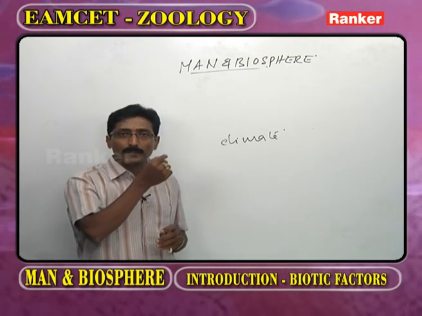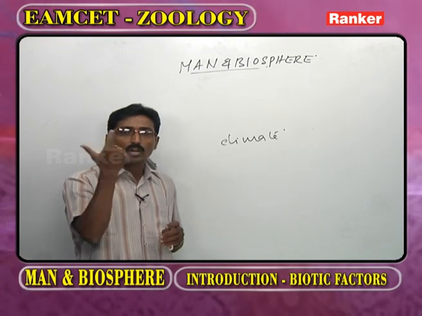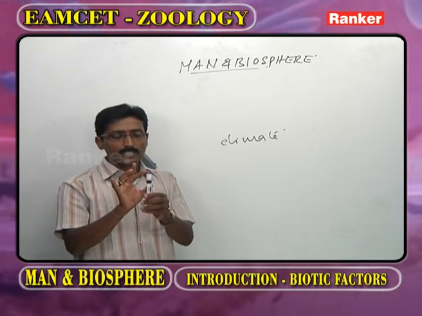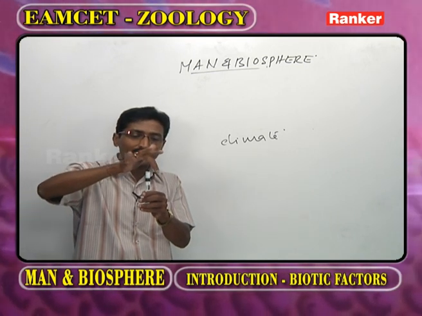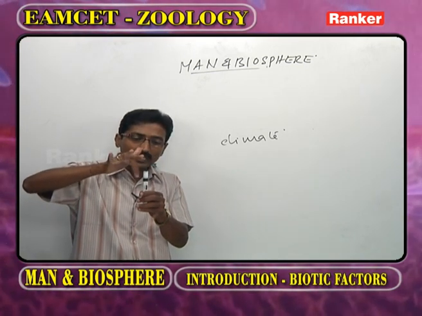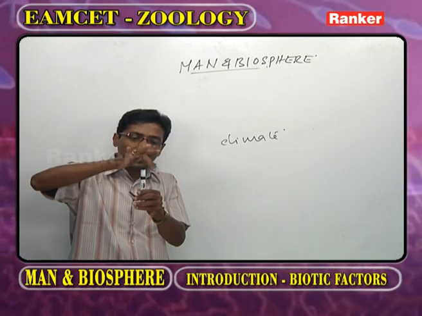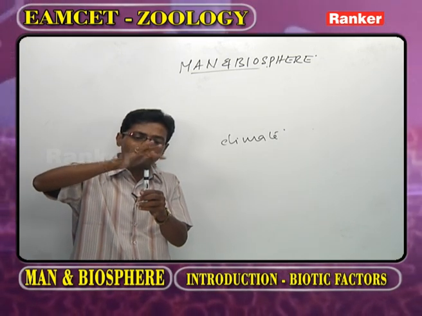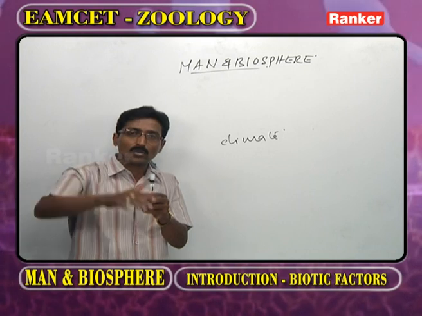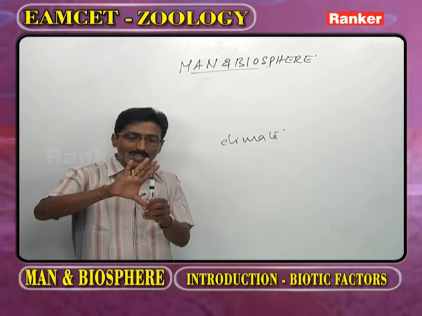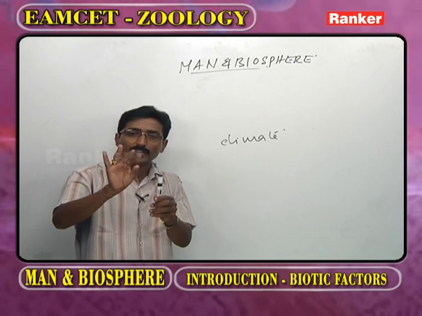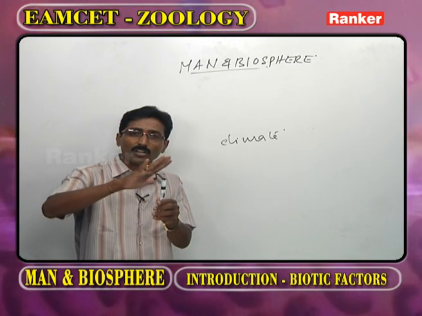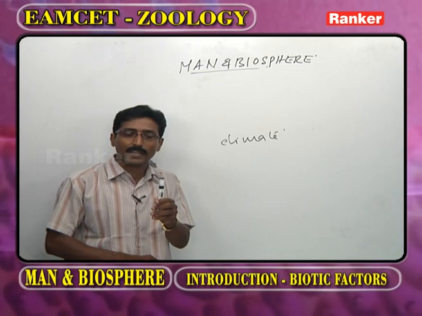The climate present immediate to the body of an organism. This is the body of one organism. Around the body of an organism, the climate is present. The climate immediate to the body of an organism, that we call microclimate. What is meant by climate? It is the assemblage of light, temperature, humidity, and rainfall, all commonly termed as climate.